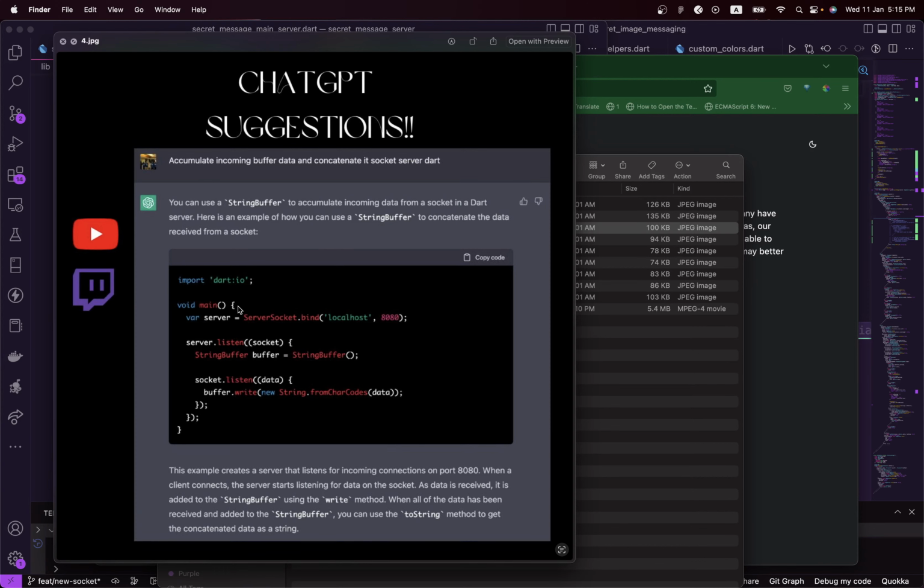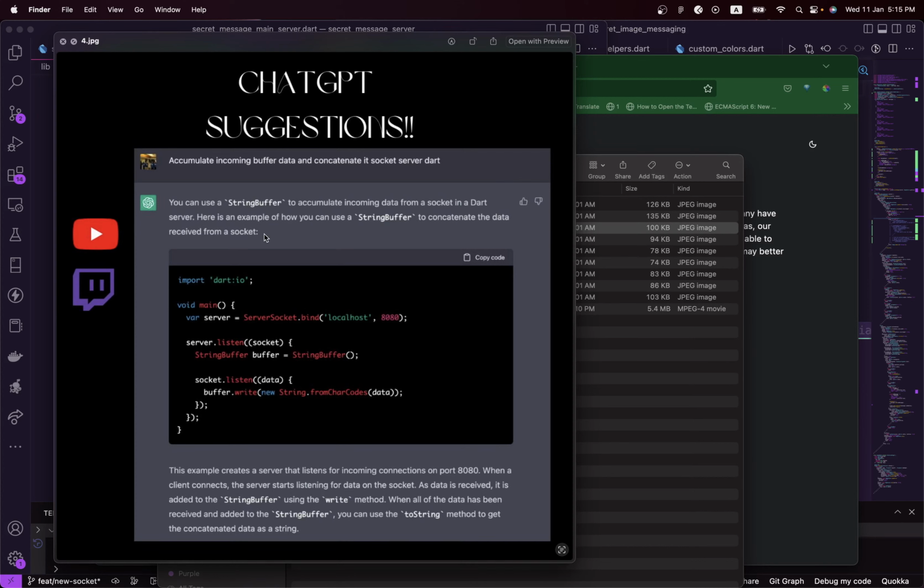Basically, the question here is about one of the issues: let's say you are trying to send images or audio data back to the back end, it always sends the data in different chunks, chunks of buffer.